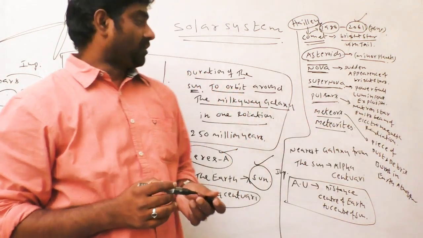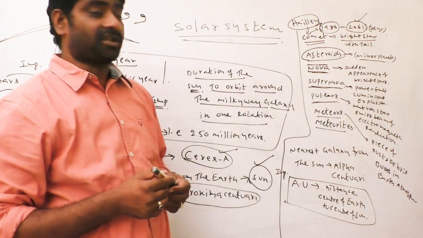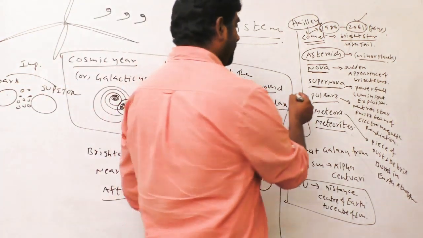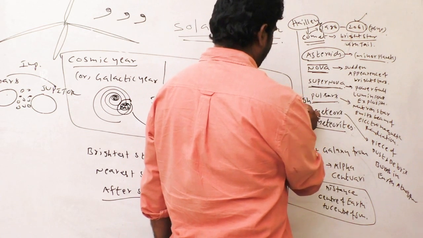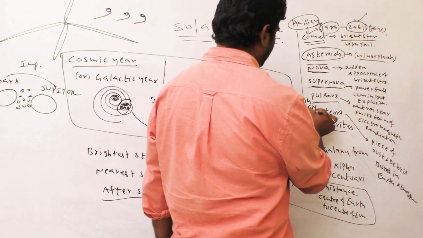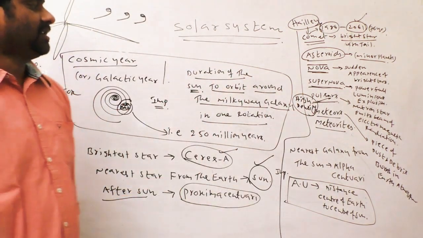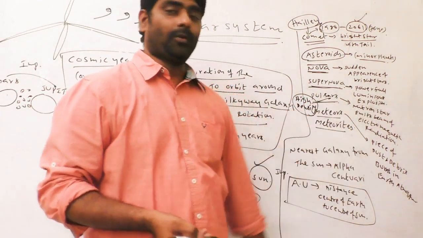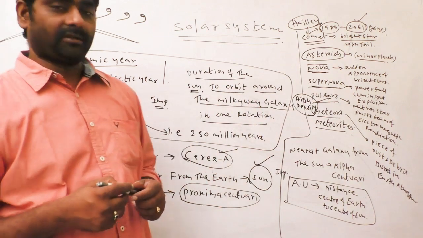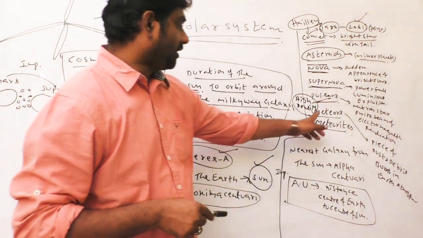Neutron stars are high density stars. They revolve very fast and emit electromagnetic radiation. Okay.